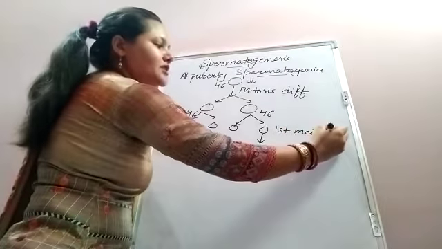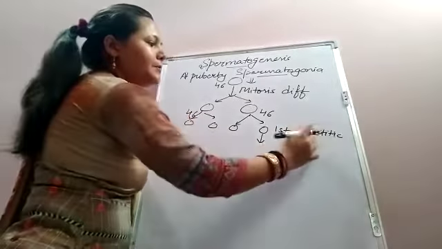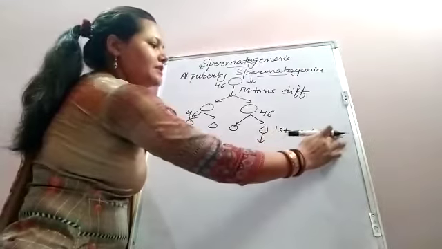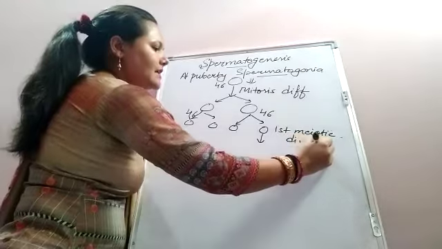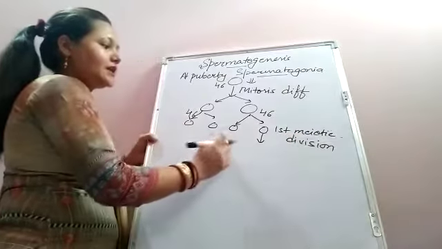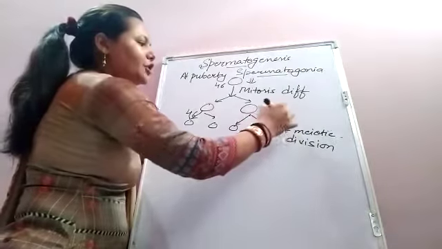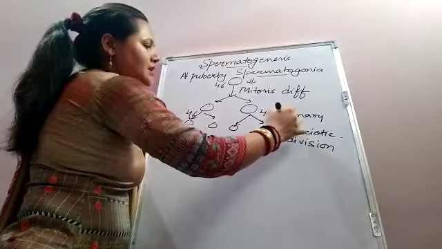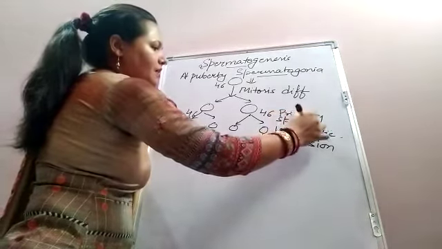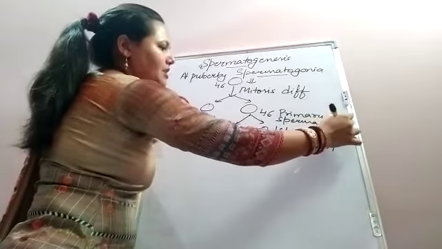The cell that undergoes first meiotic division is termed the primary spermatocyte.